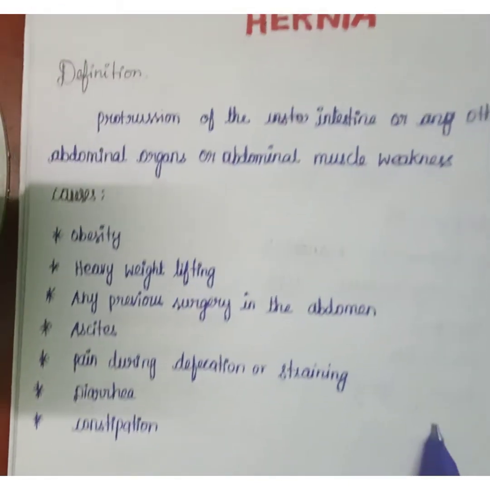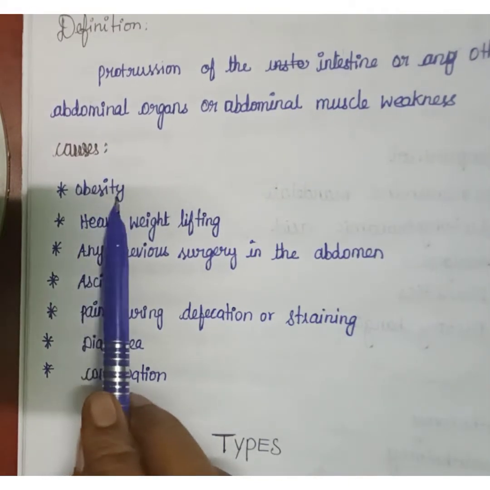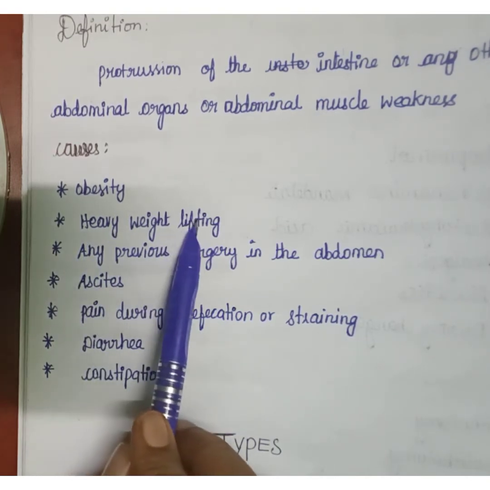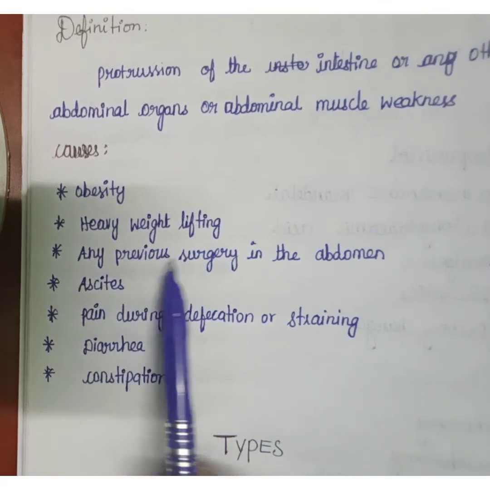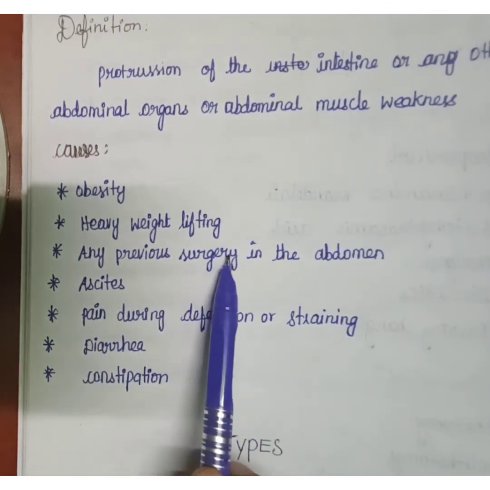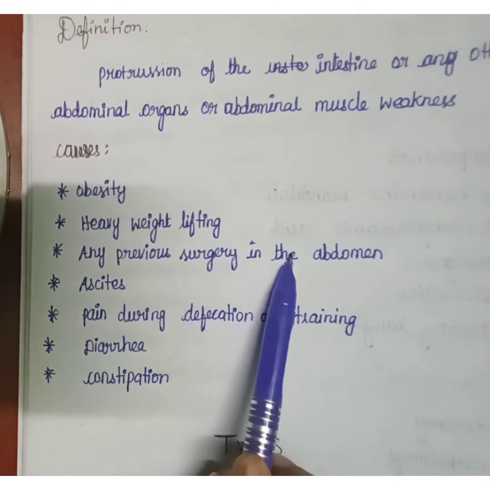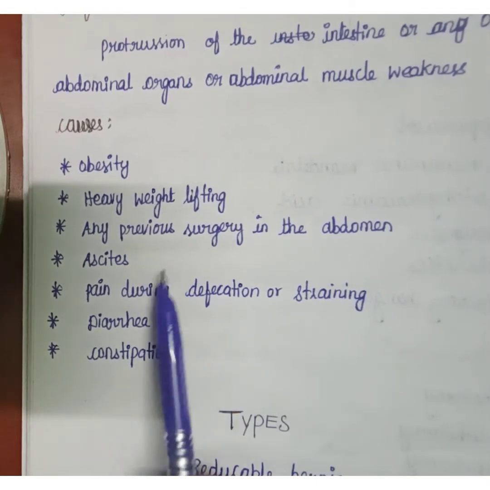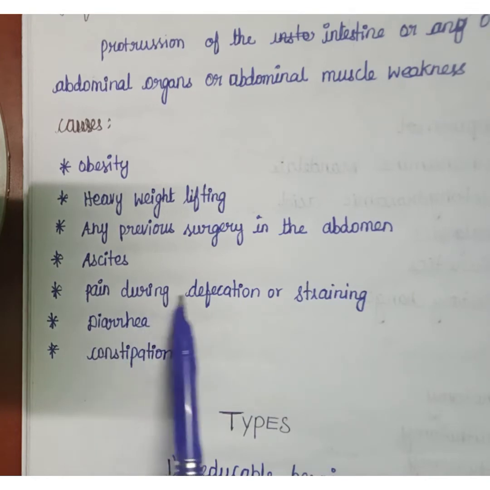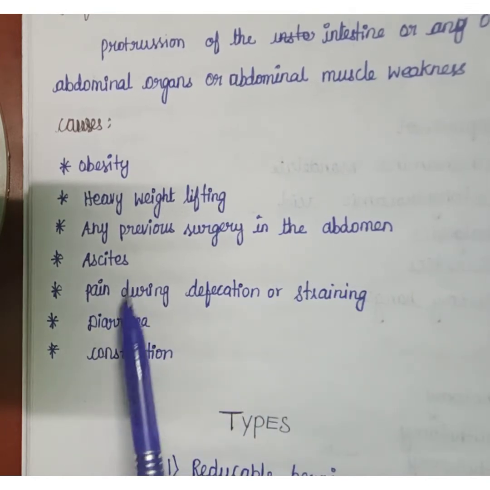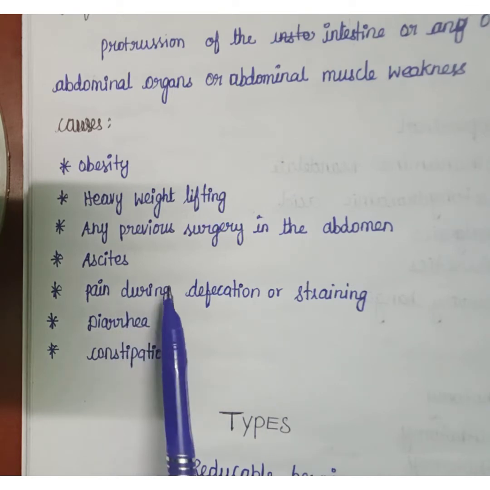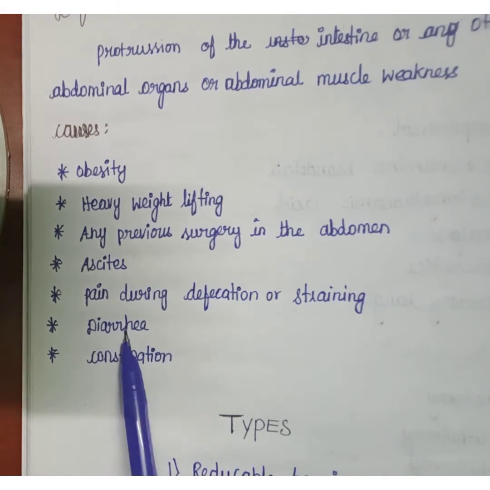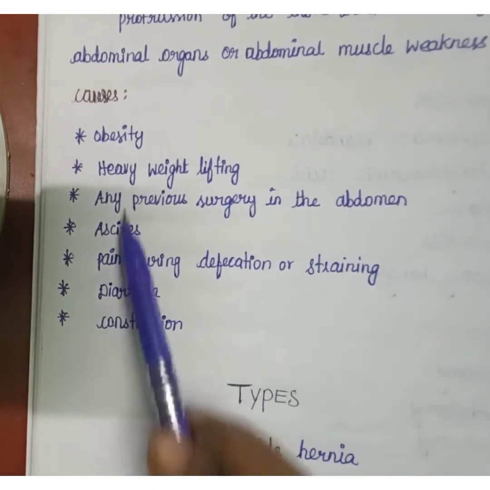Next, what are the causes of hernia? The first cause is obesity. The second one is heavy weight lifting. The third one is any previous surgery. If the patient has had any previous surgery in the abdomen, hernia may occur. Next is ascites, which means fluid accumulation. Next is pain during defecation or straining. While defecating, there may be pain, and due to that hernia may present. Then diarrhea and constipation. So these are the causes of hernia.